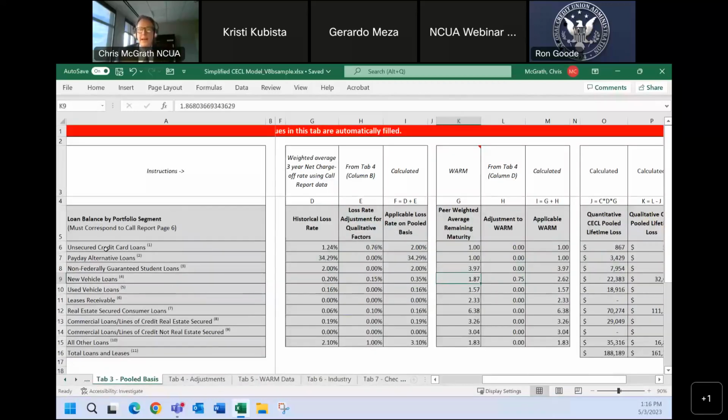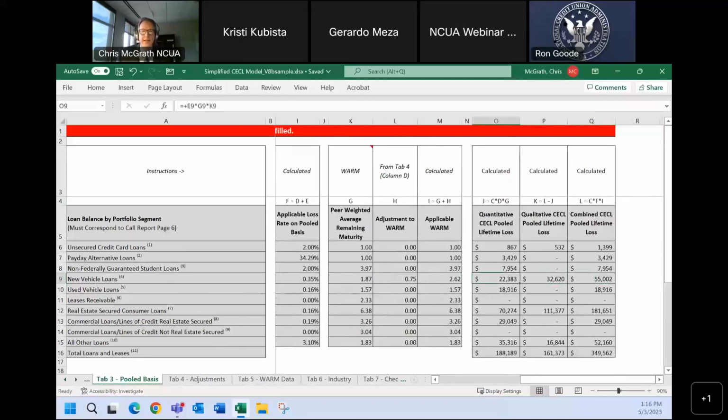And then when we go back to this tab here for new vehicle loans, we see that we've adjusted our life of loan to that target value of 2.62 years. And then of course, over in the right-hand columns, we have the original CECL allowance based upon historical losses.